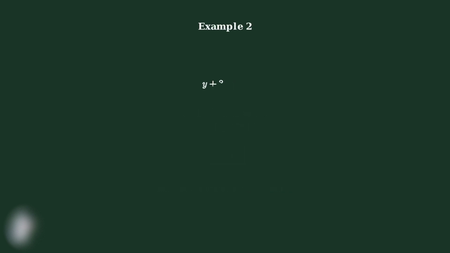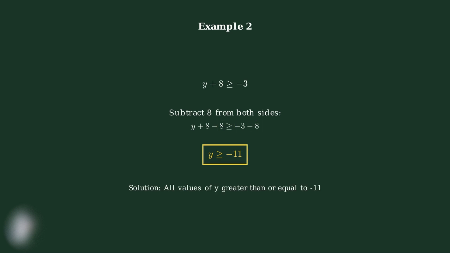For our second example, we'll solve y plus 8 is greater than or equal to negative 3. This involves working with negative numbers. To isolate y, we need to eliminate the positive 8. We subtract 8 from both sides of the inequality. Simplifying both sides, y plus 8 minus 8 equals y, and negative 3 minus 8 equals negative 11. Notice that the inequality symbol direction stays the same.